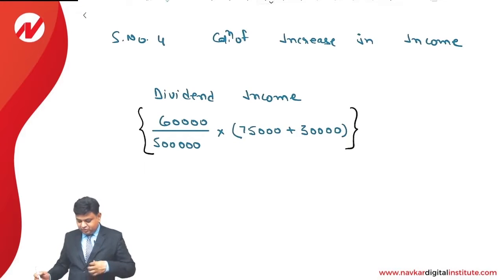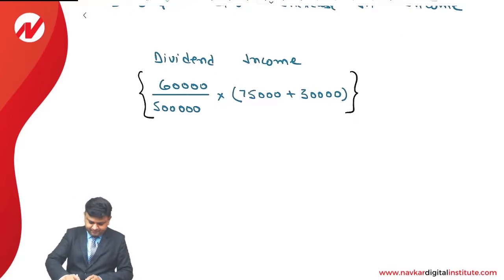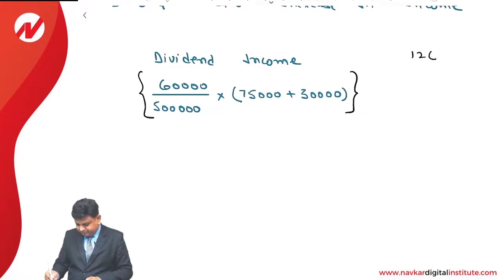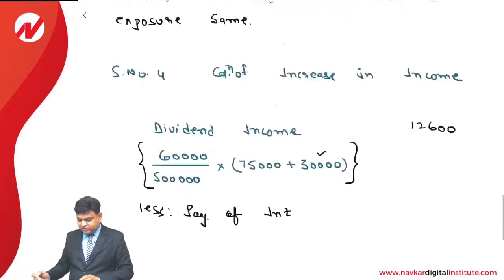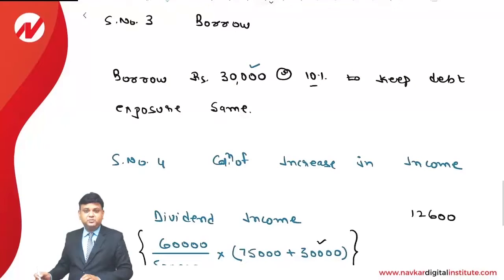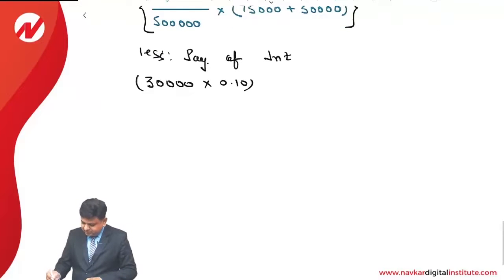So the dividend income is going to be an amount of rupees 12,600, less payment of interest. See, this 30,000 rupees is borrowed. The rate of interest of borrowing is 10%. So that comes to an amount of 3,000.